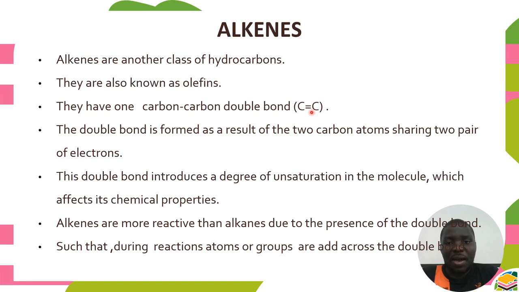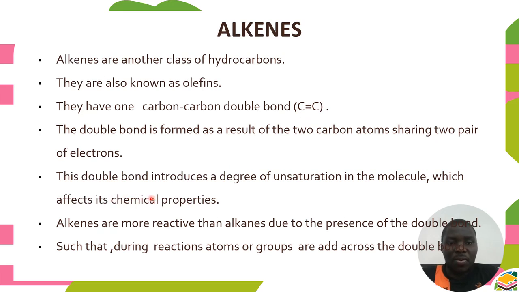If we have one bonding line here, this tells us that each of the atoms is sharing one electron. Remember, here we have a covalent bond. If you have two, it means each atom is sharing two electrons at the area of intersection. That's why here we have two hyphens, which indicate a double bond.